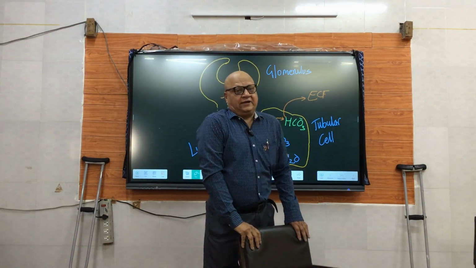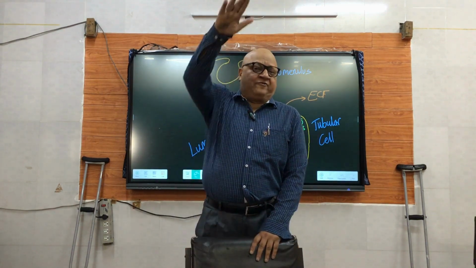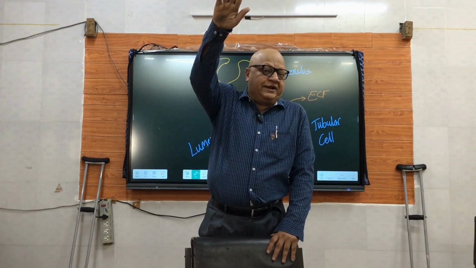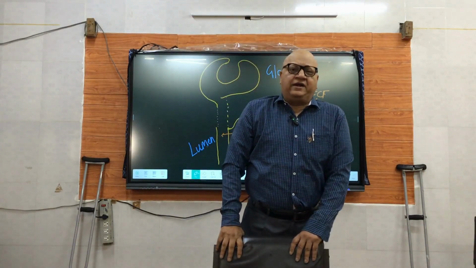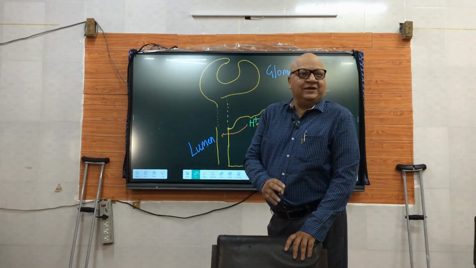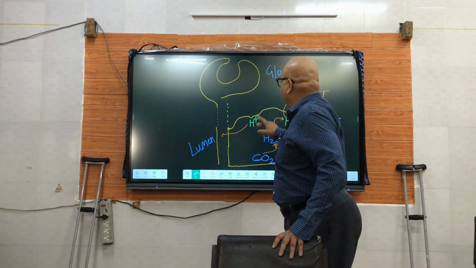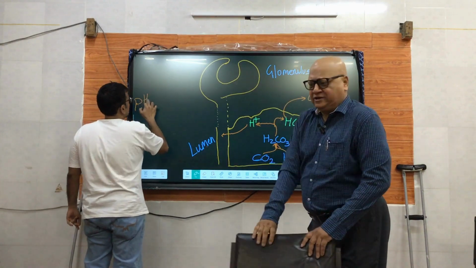So what did we see last time? Respiratory alkalosis. The primary defect was in the denominator. The denominator had decreased. So what will be the compensation? The numerator also has to be correspondingly decreased. And what was the numerator? HCO3 minus. So this is what happens. You can write the Henderson-Hasselbalch equation here. Sorry for the interruption. So it is necessary to decrease bicarbonate as well. So we are going to see how kidneys do it.